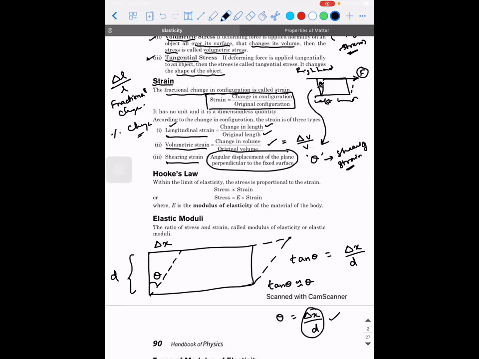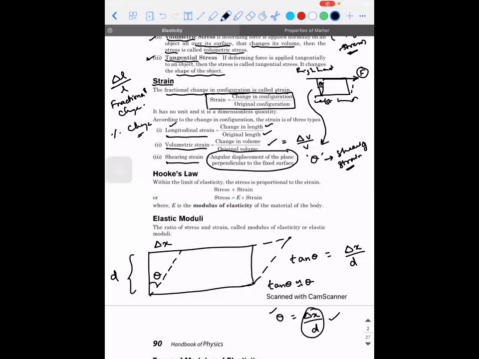Here, if you observe, it is also a ratio. But to put it in simple terms, theta is what we are going to call shearing strain. Am I clear, guys? Good. So this is all about stress and strain. If a problem is asked related to stress, we are going to use the formula related to that particular context. Similarly for strain, the formula related to that particular context.